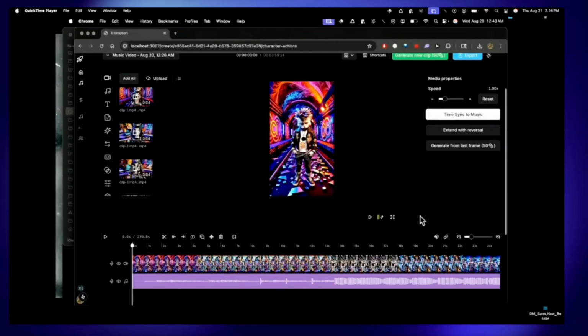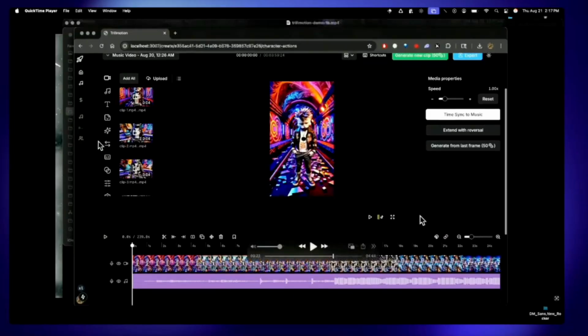So when a clip is selected, you can see that we've got some buttons in the top right: time sync to music, extend with reversal, generate from last frame. So the time syncing you'll see in action. That's the elastic playthrough that I described. The extend with reversal takes a clip and concatenates it to its own reversal. Since these video clips that are coming in are pretty short, that's how a lot of the generation models work, is the clips tend to be pretty short. And then generate from last frame, we'll generate a new video from the last image of a video clip.